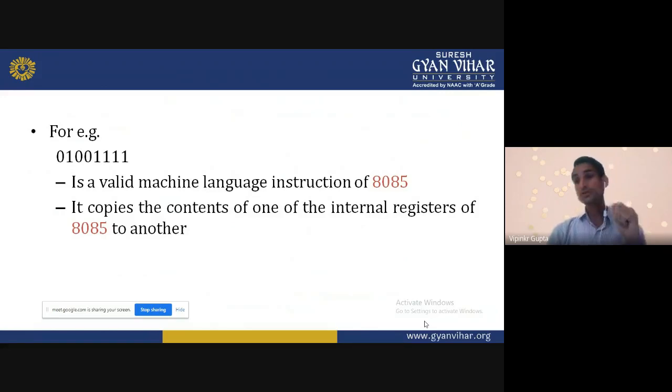What is the meaning of this? It is the equivalent of 4F. So what is the meaning of 4F? 4F means to transfer data from one register to another. So the microprocessor understands that the data in one register will be transferred to the other register.